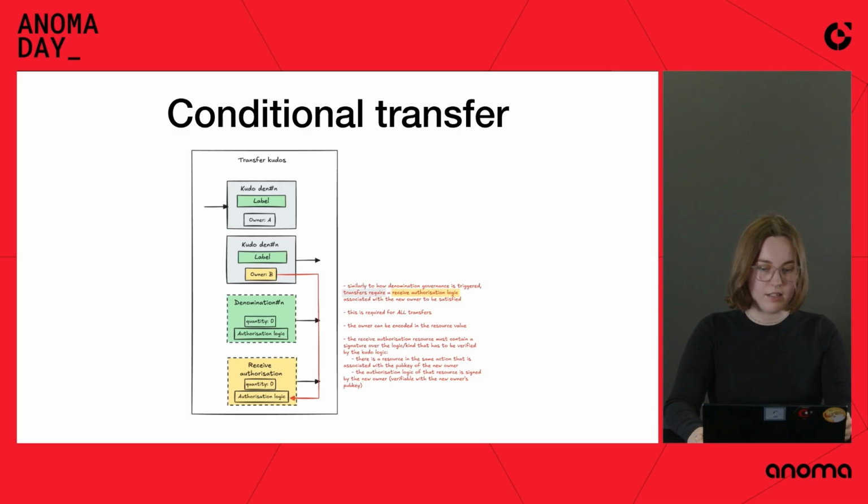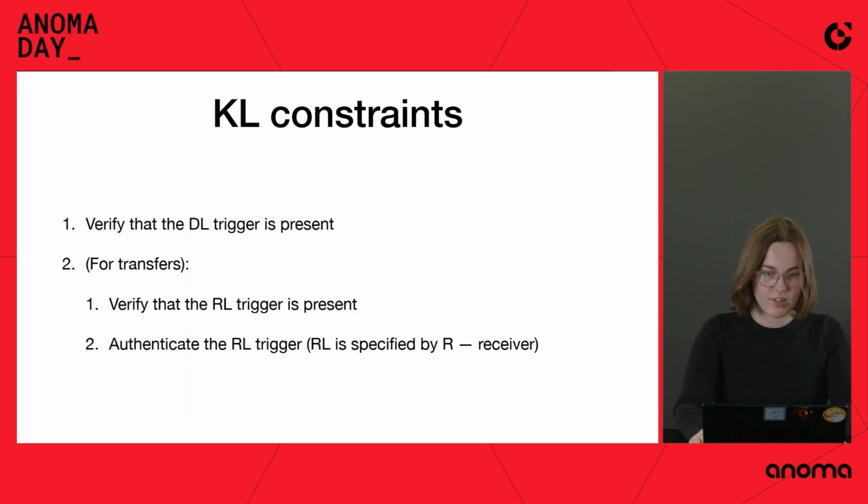This triggers the request for receive logic, which is yellow on this slide. And then there is denomination logic as usual, right? So Kudos main logic makes sure that there is receive logic for receive authorization and denomination logic for everything. Yeah, so that's how we do conditional transfers.